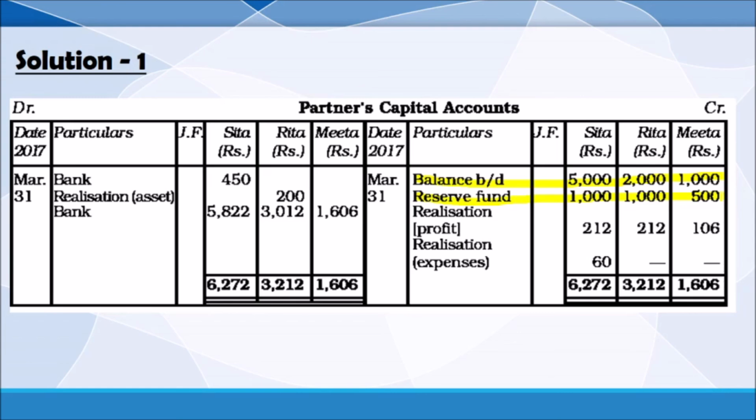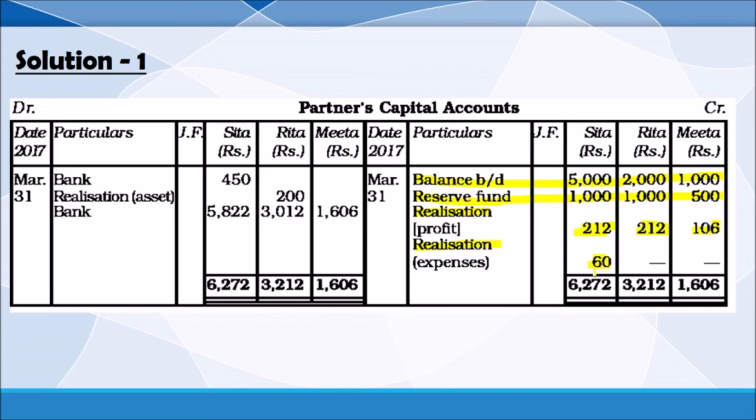So 1,000, 1,500. And the realization profit, from the realization account we are transferring the realization profit 212, 212 and 106. And Sida gives a realization expense. Remember, it comes in the debit side of realization account, so opposite side of capital account.